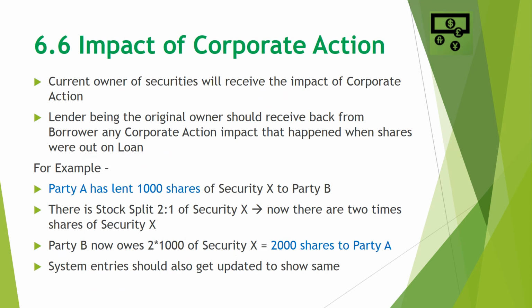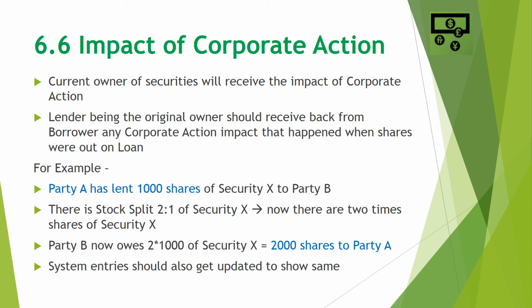In case a stock is out on loan to some party and there is a corporate action, then the borrower will actually receive the impact of the corporate action because the borrower is currently the owner of the securities. However, the lender, being the original owner, should receive back from the borrower any corporate action impact that happened when the shares were out on loan.